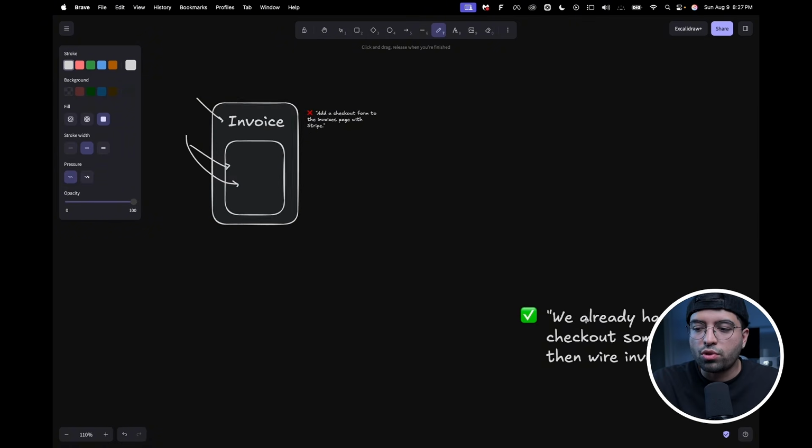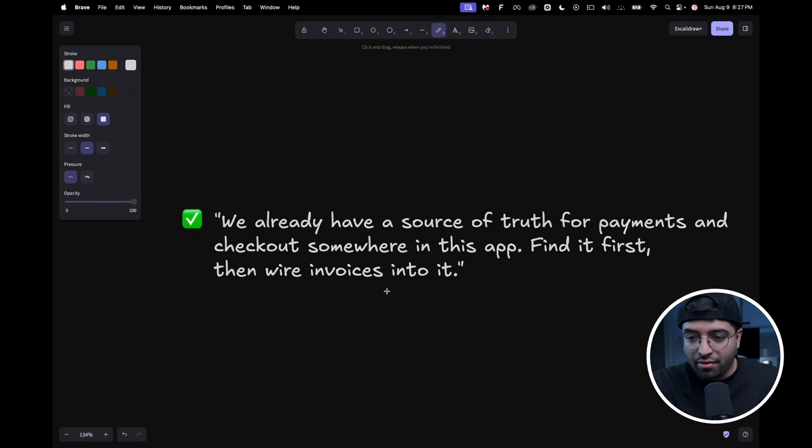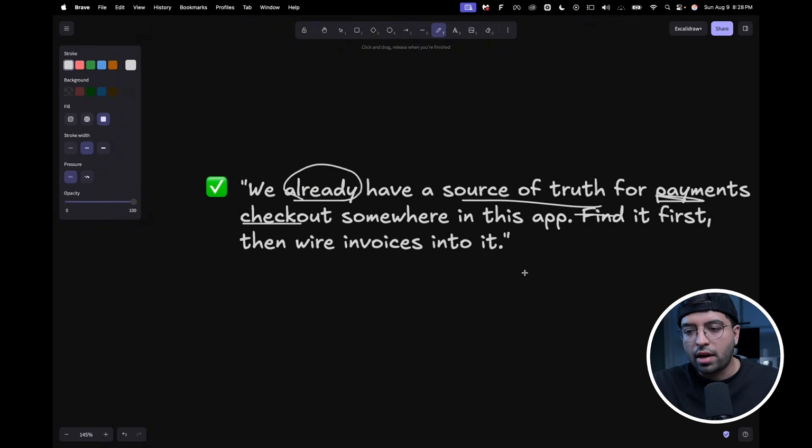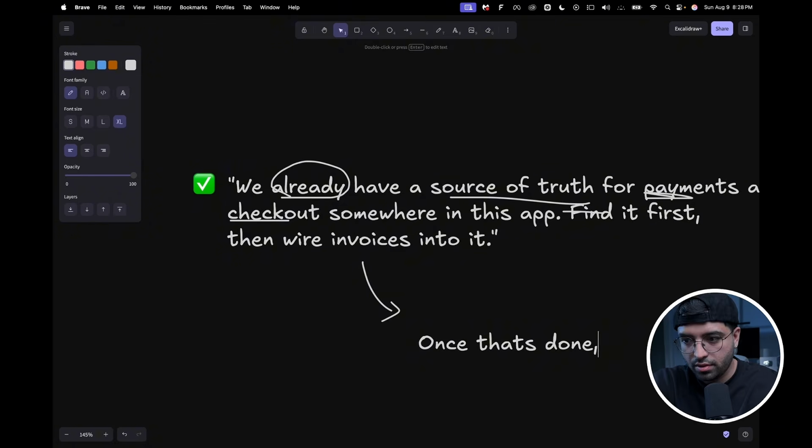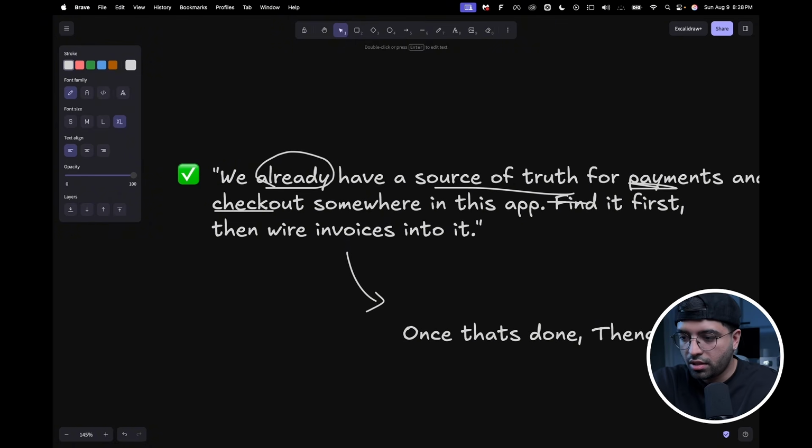Here's what the right approach would be. Here's the key: we already have a source of truth for payments and checkout somewhere in this application. Use that. I wouldn't even say find it. I would say use that first, because we're already assuming that it exists. Use that and wire invoices into it. And again, we're combining this with the gap strategy. So after this, you could say something like, once that's done, then connect that source of truth checkout flow